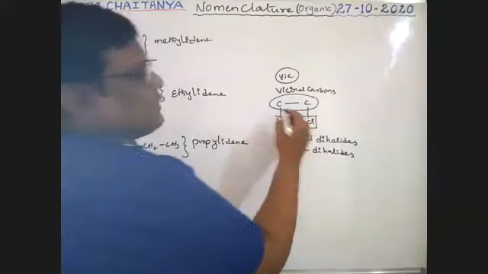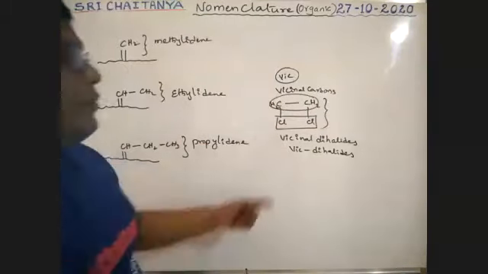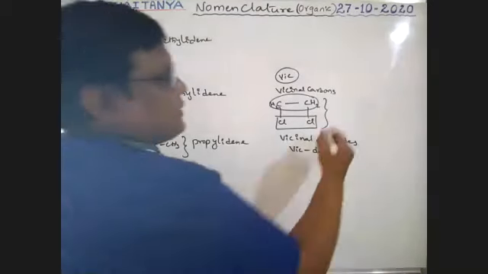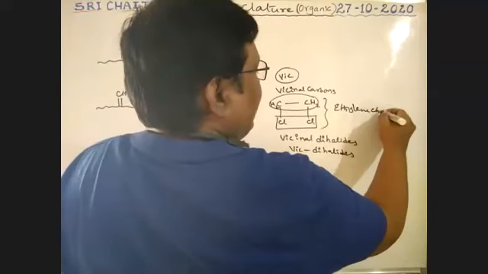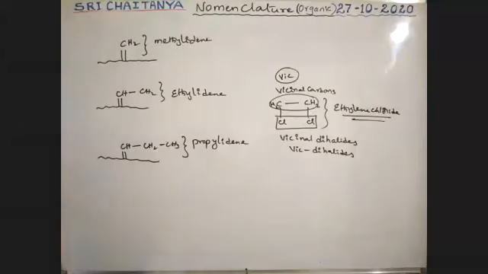Now, what is the name of this compound? It is CH2, CH2 with two halogens at the adjacent carbons. It is called ethylene chloride.